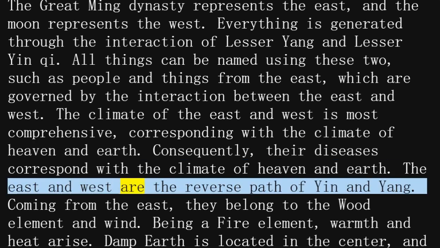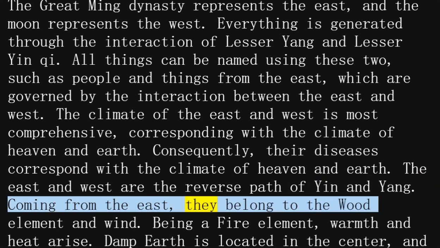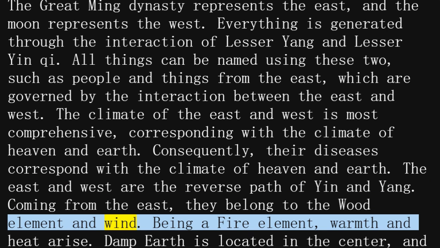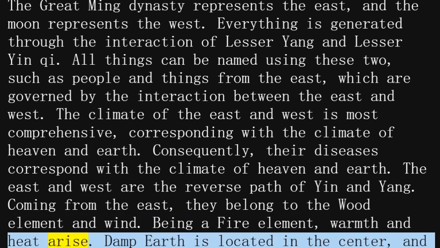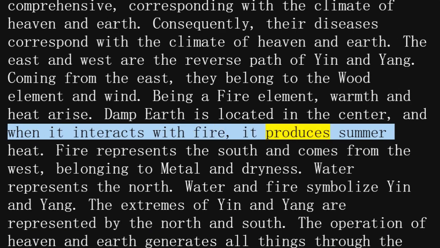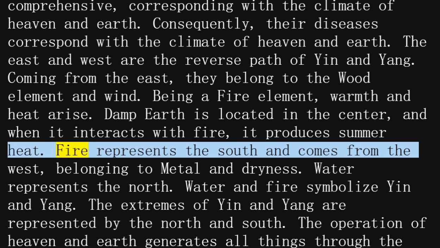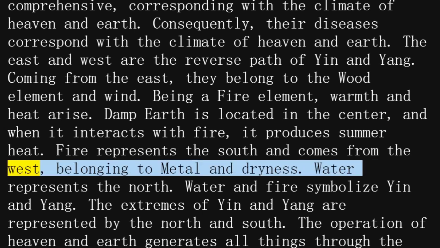The east and west are the reverse path of yin and yang. Coming from the east, they belong to the wood element and wind. Being a fire element, warmth and heat arise. Damp earth is located in the center, and when it interacts with fire, it produces summer heat. Fire represents the south and comes from the west, belonging to metal and dryness.